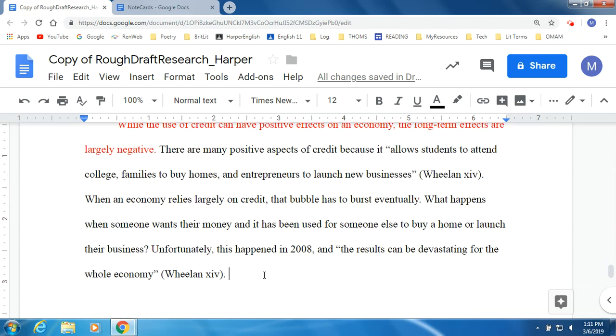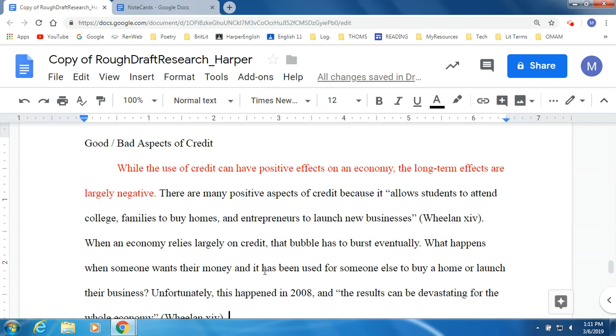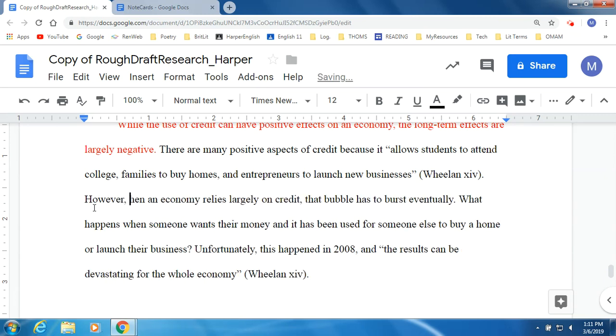Let's see how it reads now. While the use of credit can have positive effects on an economy, the long-term effects are largely negative. There are many positive aspects of credit because it allows students to attend college, families to buy homes, and entrepreneurs to launch new businesses. When an economy relies largely on credit, that bubble has to burst eventually. Oh, see, those don't flow very well. What if I add a transition word? However, that's what I needed.